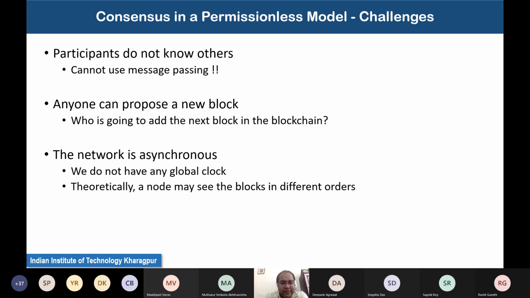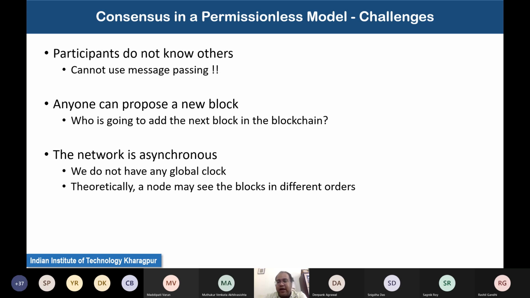So the main challenge that we have while designing the consensus algorithm or the consensus protocol for a permissionless model is, first of all, that the participants do not know each other. And the moment you make this kind of assumption, that anyone can join, anyone can leave, anyone can initiate a transaction without any pre-authentication or registering in the system, then you cannot use a protocol based on message passing, right?